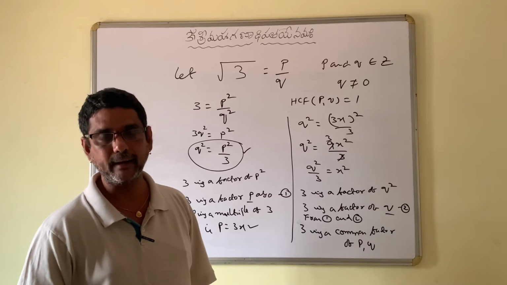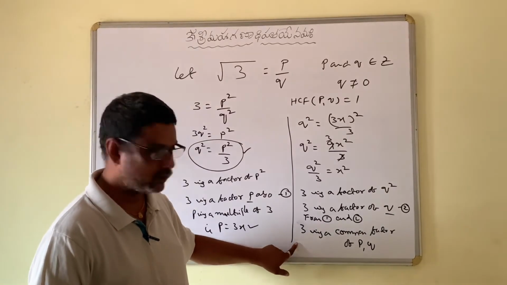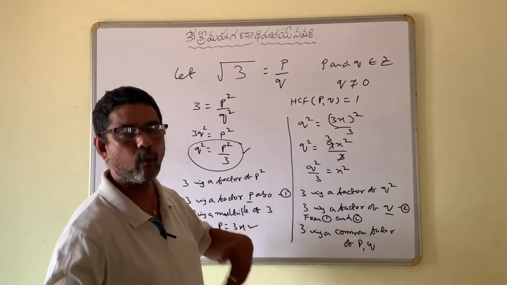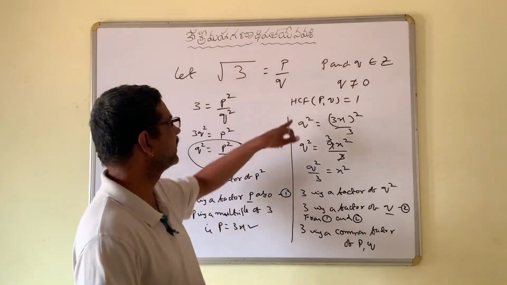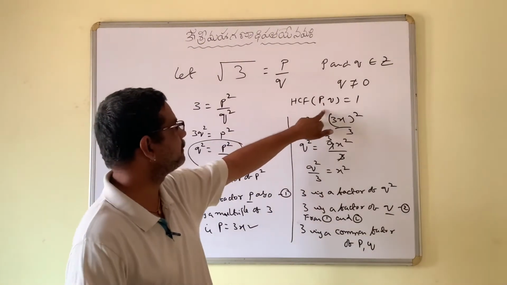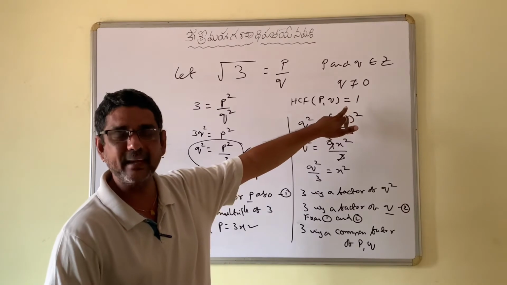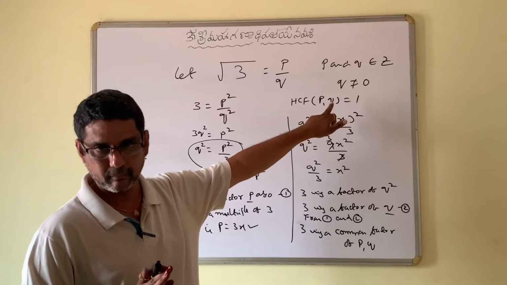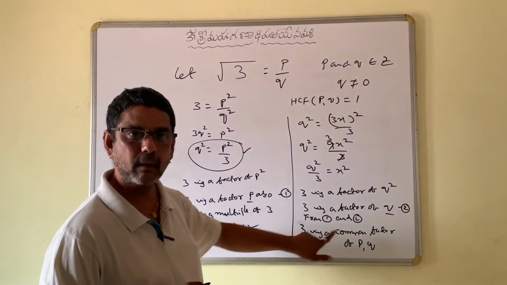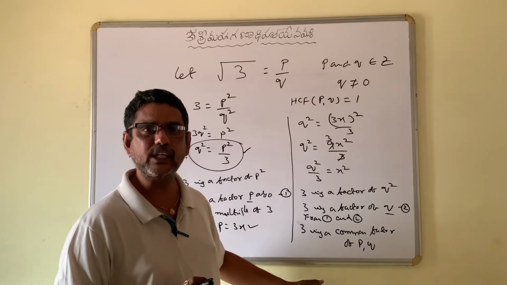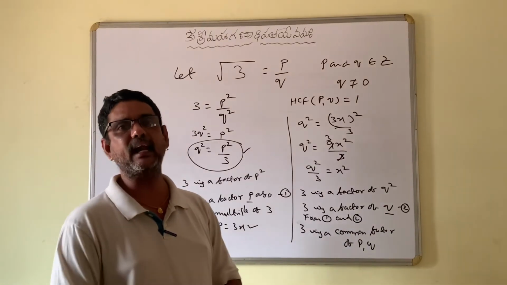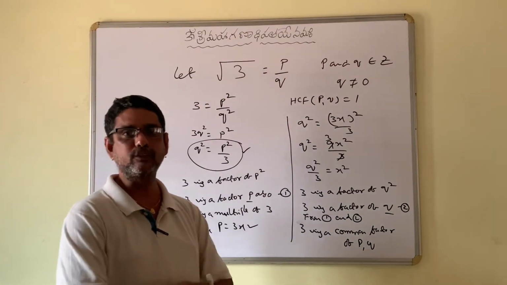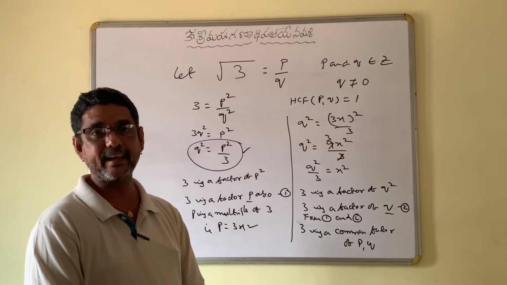This is very, very important. What did we get at the end? 3 is a common factor of P and Q. But what did we assume in the beginning? HCF of P and Q is 1. That means P and Q do not have any common factors other than 1. But here we got 3 as a common factor. So this situation arises due to our incorrect assumption that root 3 is a rational number. So root 3 is not a rational number. Root 3 is an irrational number.